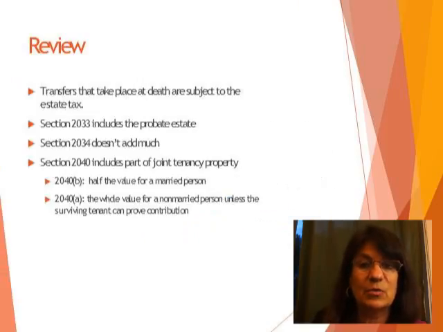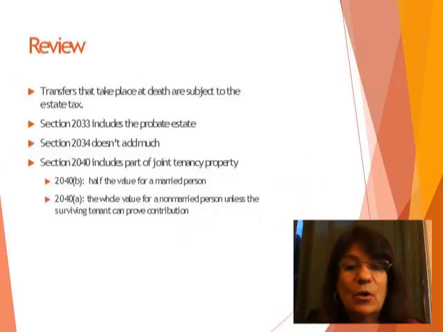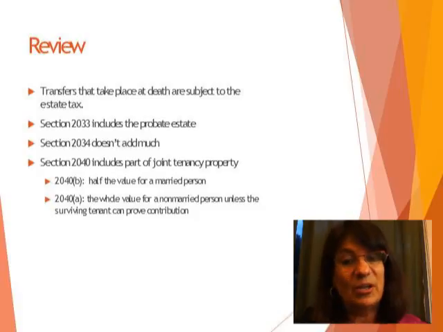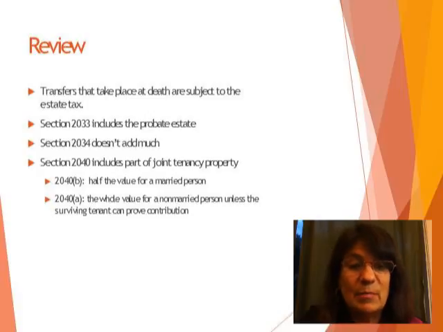Okay, so let's do a little review first of all. We've seen so far that the transfers that take place at death are the ones that are subject to the estate tax. And we started with section 2033, which includes pretty much all of the probate estate and not really much else, which means that we've got some other work to do. 2034 didn't add much. That covered those marital rights to inherit. The 2040 did include joint tenancy property.